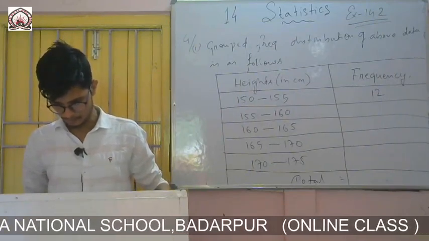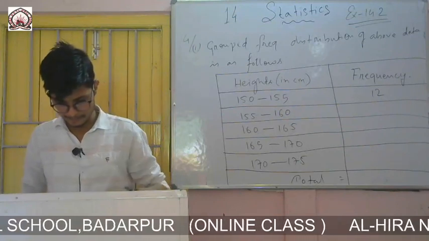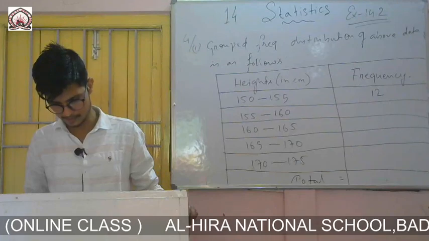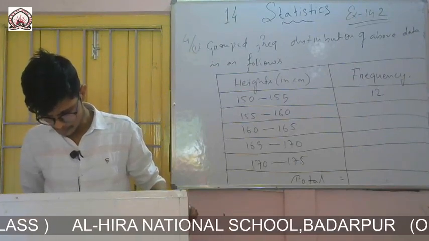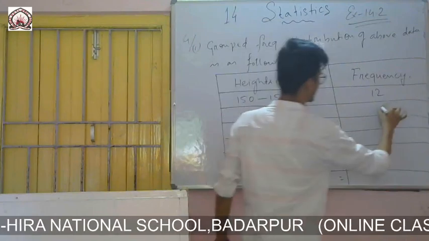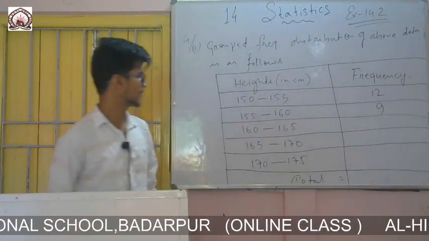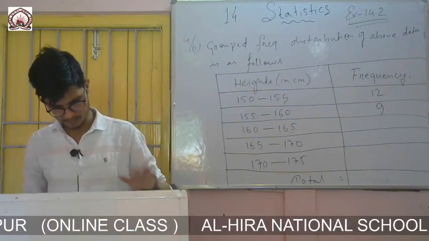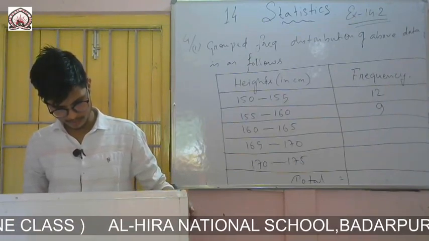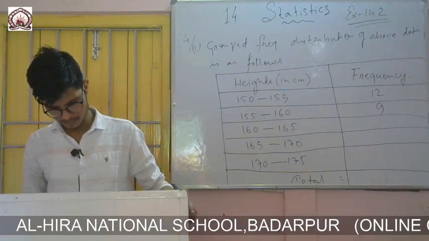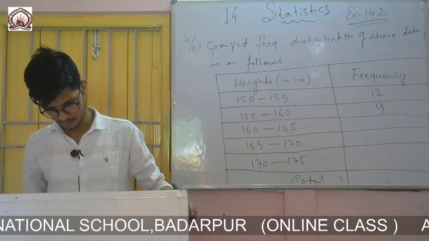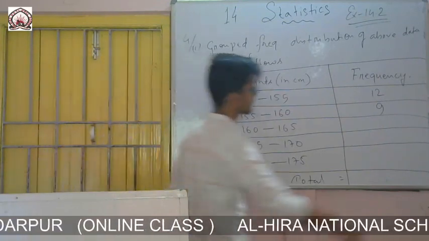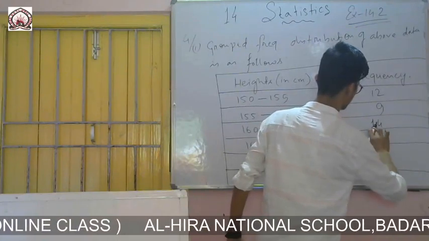Then from 155 to 160: 1, 2, 3, 4, 5, 6, 7, 8, and 9. Frequency is 9. Then 160 to 165, so many are there: 1 to 13, and 14. So frequency is 14 here.